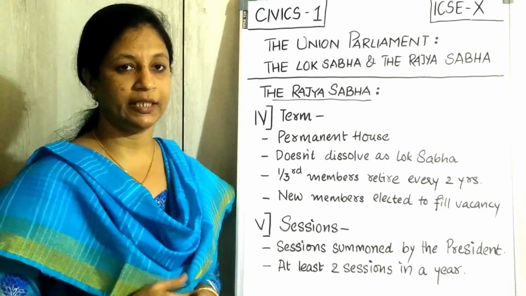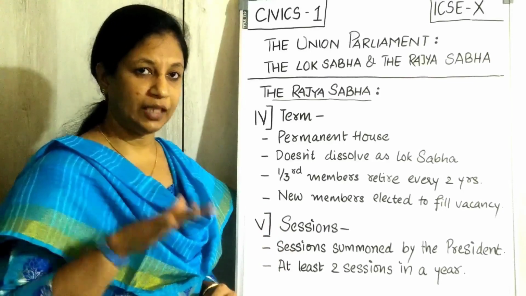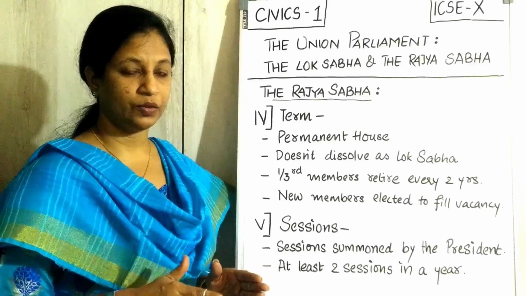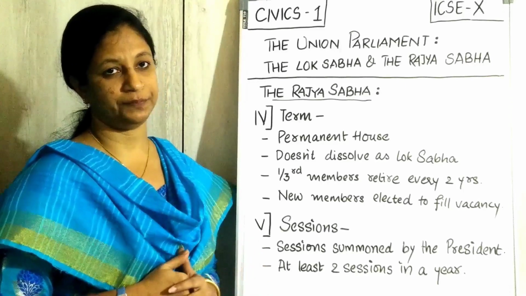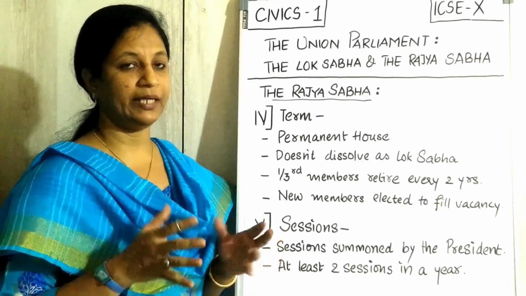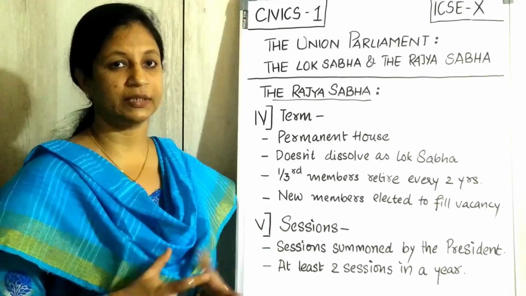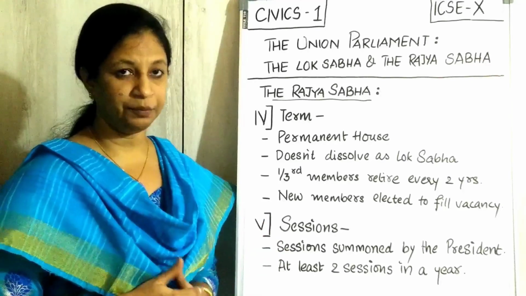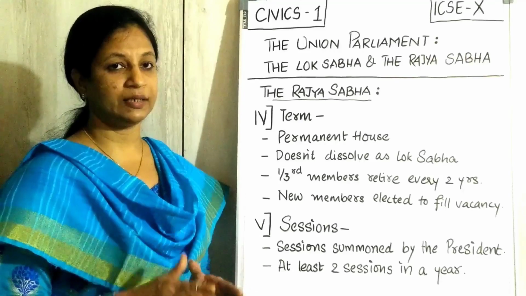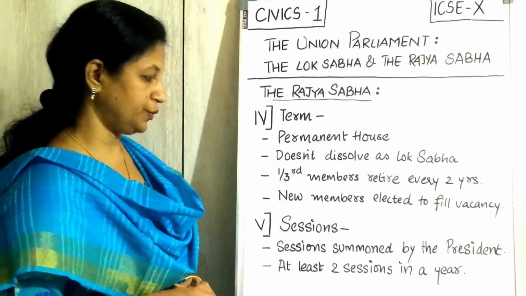तो दोनों को coordination नहीं रहेगा. The system को stable रखने के लिए Rajya Sabha को we made it a permanent house, so that the system can be held stably, we can hold the system or the administration of the country. So Rajya Sabha is known as your permanent house.